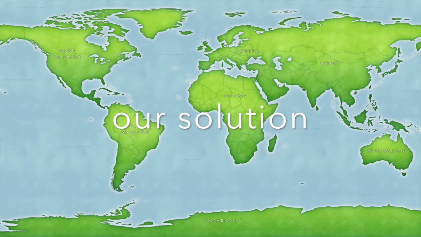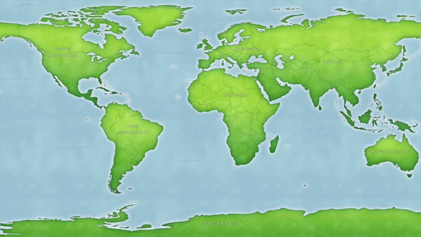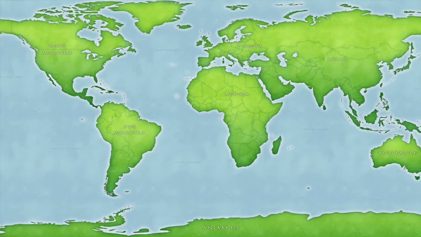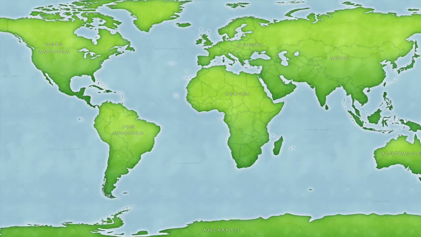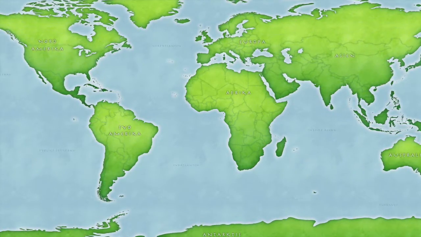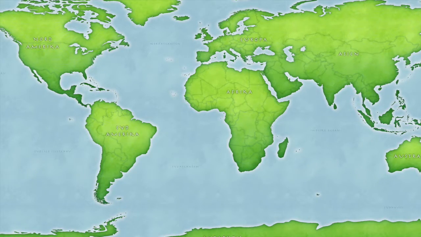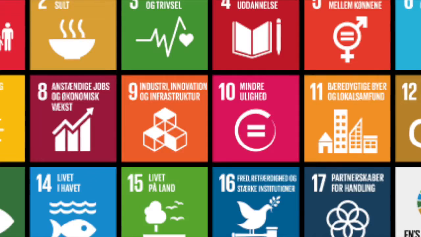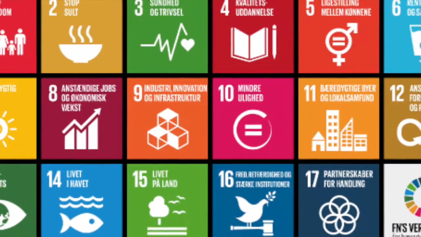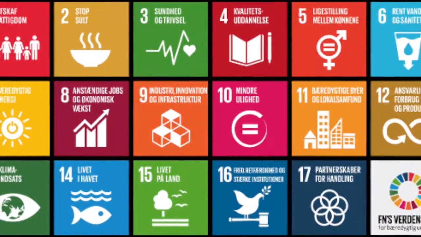Our solution to the problem is that we stabilize all the countries in the world, so all the countries are more equal, have more healthcare, clean water, and give better education. To do that, we have come up with an idea where the richest countries pay a form of tax to help the countries in need. If we do that, it will be easier to stabilize the countries and finish the number 1 UN World Goal, which is no poverty.